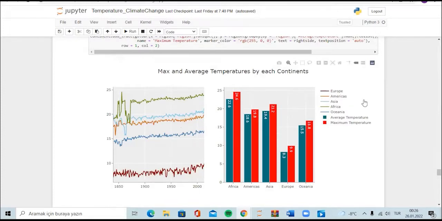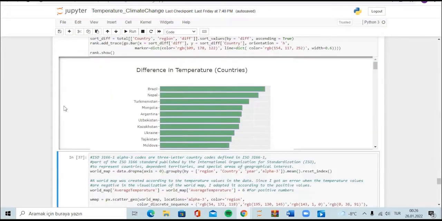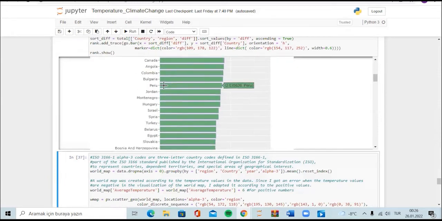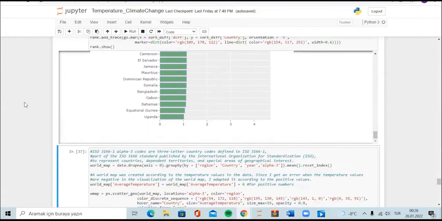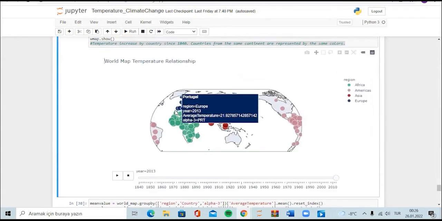Even in the European continent, where the temperature values are low, the temperature tends to increase. The highest temperature values were also found in African continents. You can see that African and European continents. And here we can see the countries with the highest temperature differences, highest to low. And then we can see the world map.